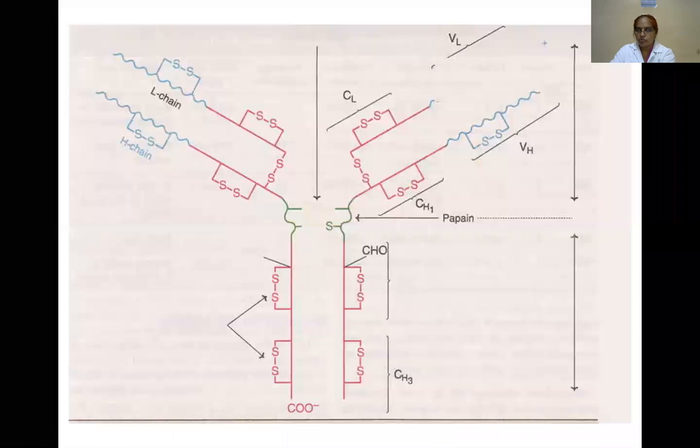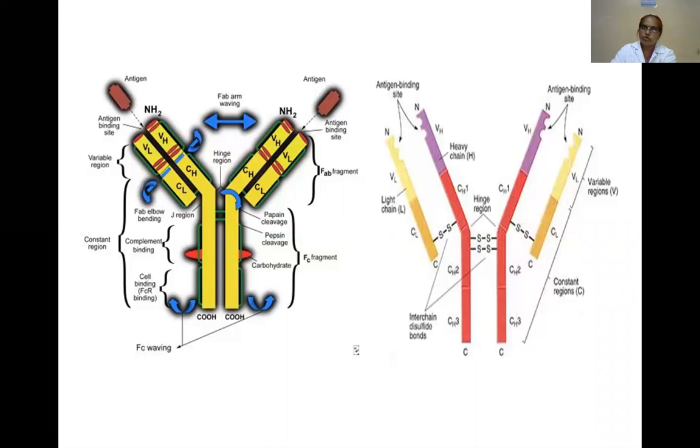The types of heavy chains of the immunoglobulins are alpha, gamma, epsilon, delta and mu. Alpha, gamma, mu, epsilon, sorry, delta and epsilon. These are the types of heavy chains of the immunoglobulins. But two types of light chains are present, kappa or lambda. Mostly the kappa type of light chains are present in the immunoglobulins.